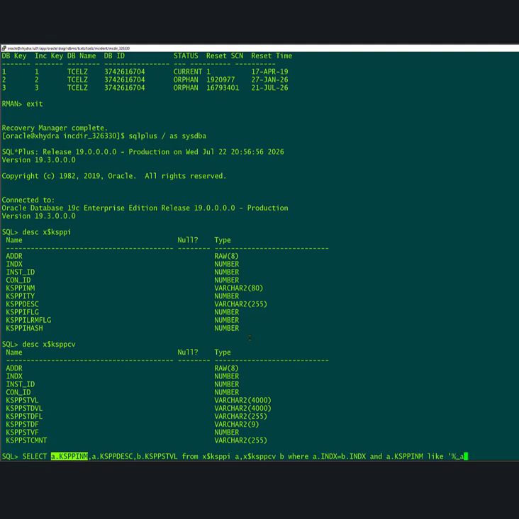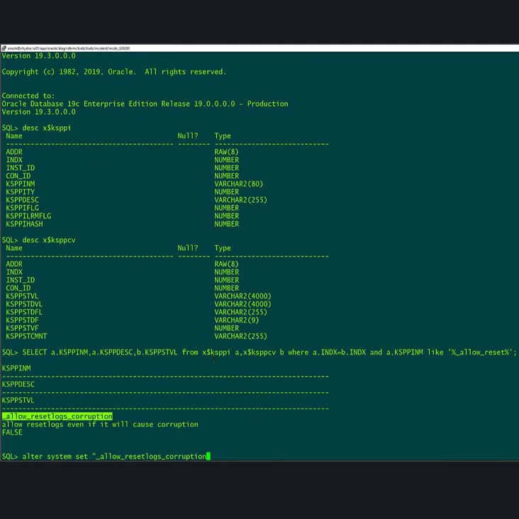Okay, so we are taking a cold backup of the database, right? So we don't need any reset logs. Whenever we are cloning a database from a cold backup, we don't need a reset logs.